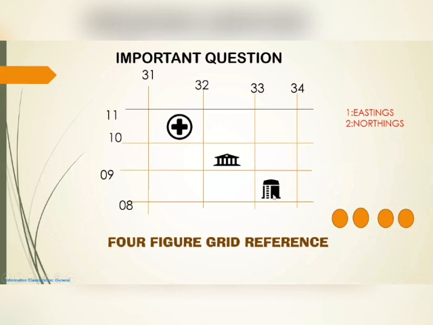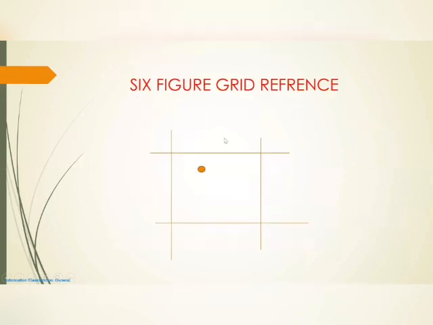Again we will come to this lighthouse. Find the four figure grid reference of this lighthouse. First we need to take the value of eastings, 33. Second we take the value of northing, 08. So this value is 3308. In this way you can find the four figure grid reference easily. One mark safe in your pocket. So please learn how to find the four figure grid reference. It is a very important question. Keep only one thing in your mind: first you take the value of easting, second you take the value of northings. Okay, so let's get into the next part.